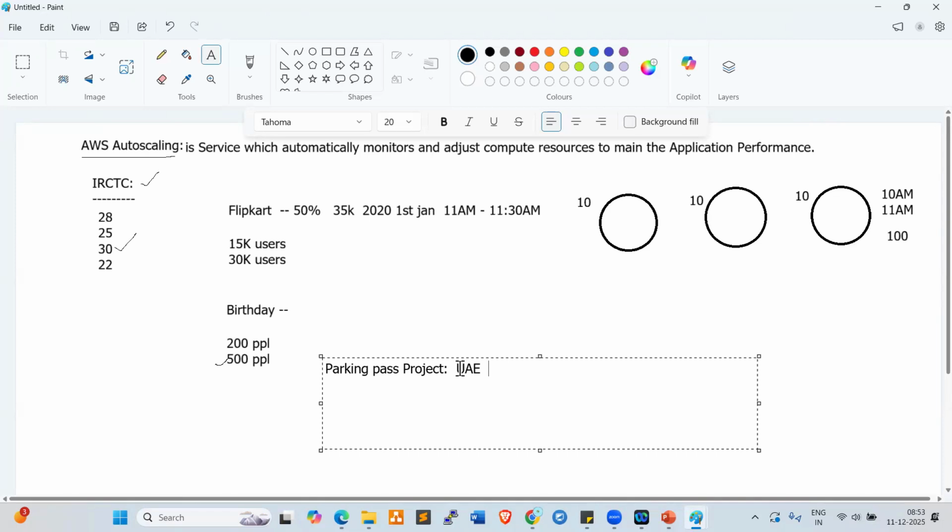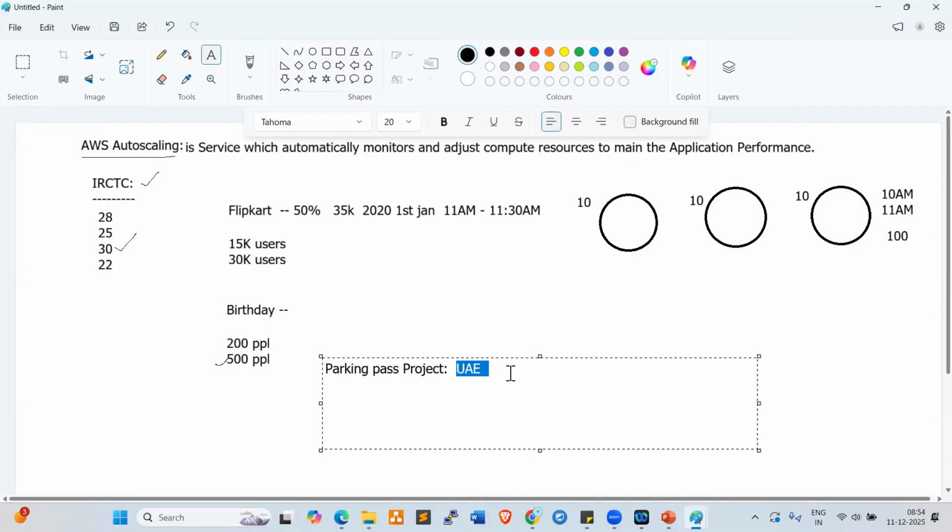In UAE, 7 states are there: Dubai, Sharjah, Abu Dhabi, etc. Everywhere they're using vending machines for the parking pass. Even in our Hyderabad airport, when you want to park your vehicle, there is a vending machine. You need to get the coupon, and then only that gate will be opened. Even on the outer ring road, ORR, while driving, FASTag is scanned automatically and opens the gate.